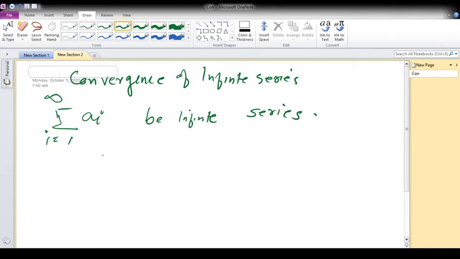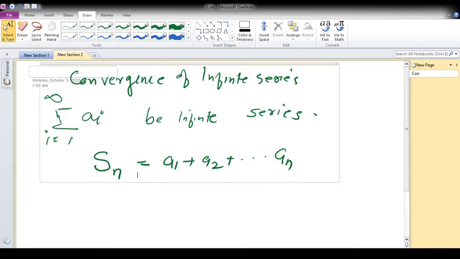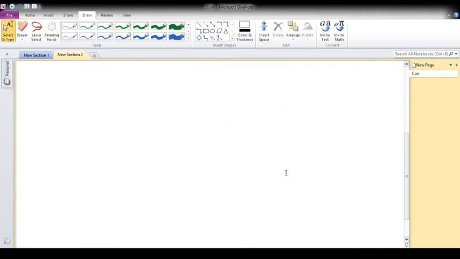Its partial sum is denoted by Sn, that is equal to a1 plus a2 plus etc. an. The sum of the first n terms is called the partial sum.